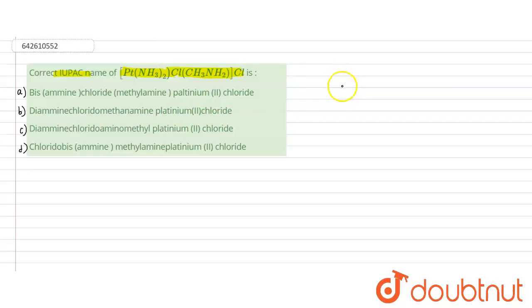First of all, we have to write the name of the ligand first, alphabetically. So I can write here: name of ligand alphabetically. And if there is a positive charge on the complex,